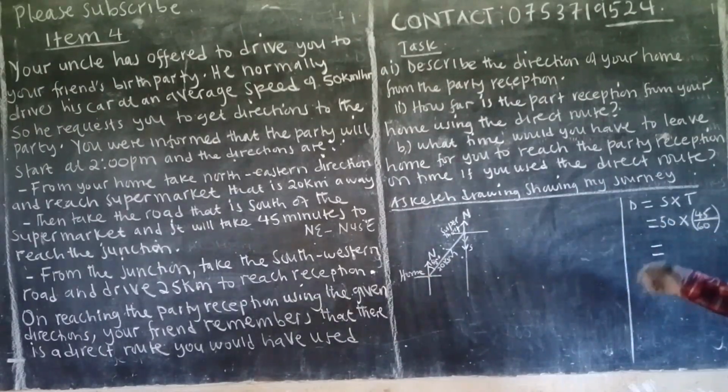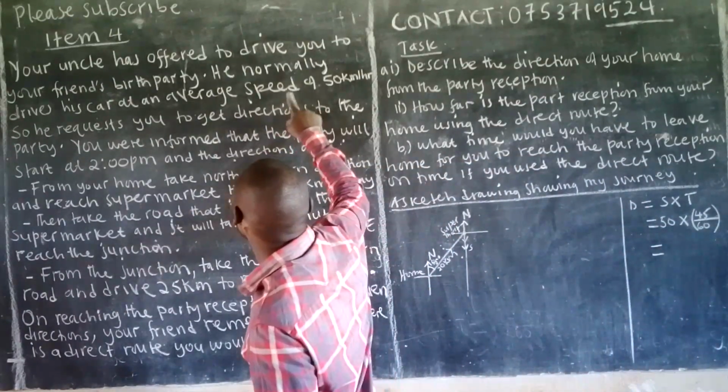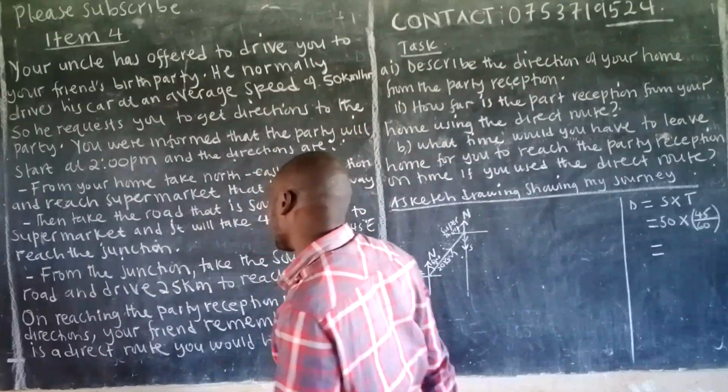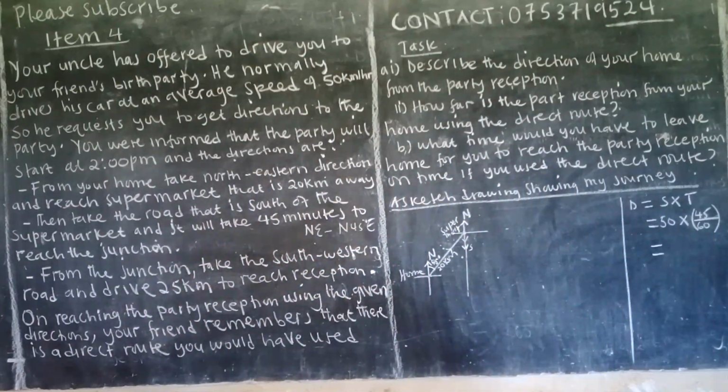Of course, distance must be in kilometer. So speed is in kilometer per hour. Why am I converting the minutes to hours? It's because the speed is in per hour. But here they've given us in minutes. Anything in minutes, convert it into hours before you can get the distance.